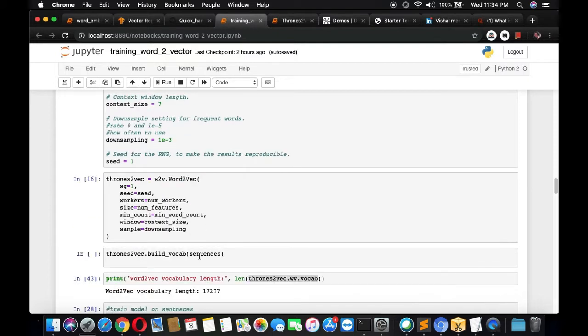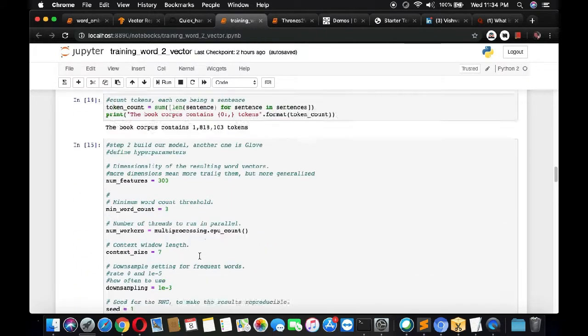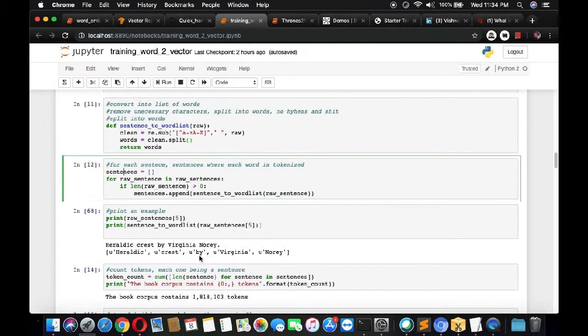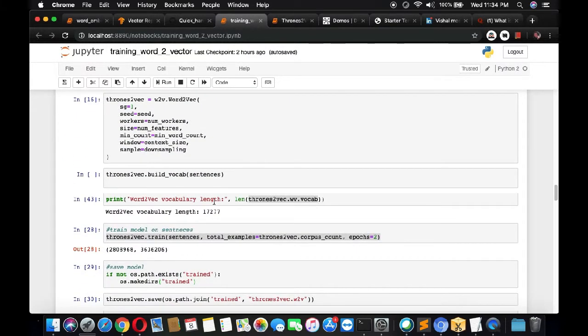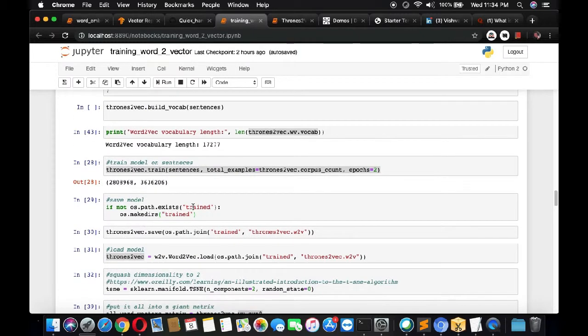Okay, so now the sentences. As you remember, sentences is the variable or array which has all those sentences, in which every sentence is split into words. Then we are building the vocabulary on those sentences. So the vocabulary length is this much. Okay, now we are training it. I have just used epoch equal to 2 to get it done faster.